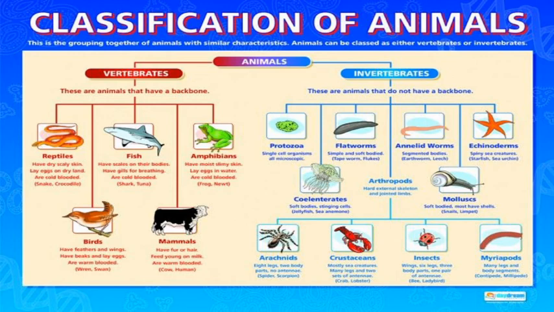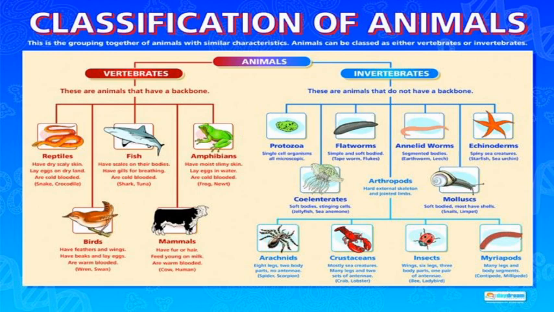Sorry, birds are also warm-blooded and mammals are also warm-blooded, whereas reptiles, fishes and amphibians are cold-blooded. Thus we are warm-blooded organisms. Vertebrates may be warm-blooded or cold-blooded.